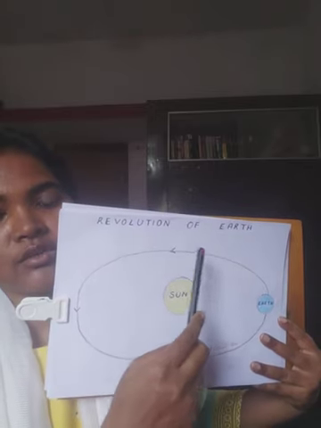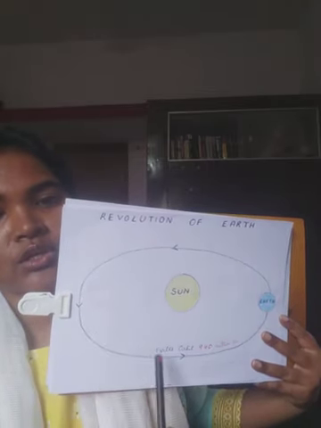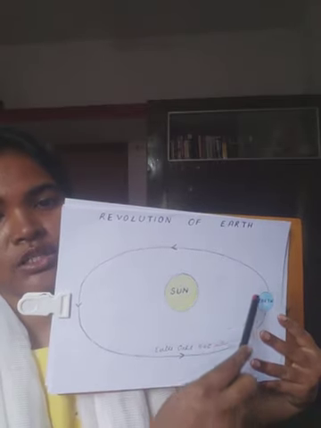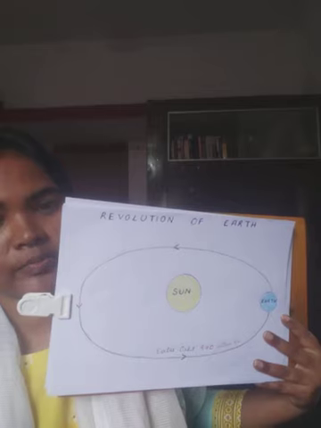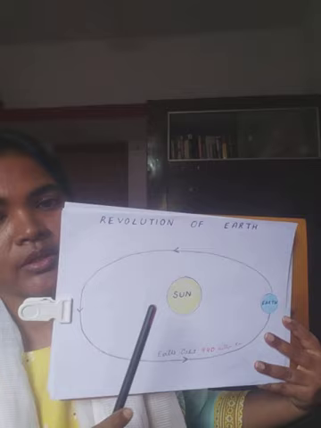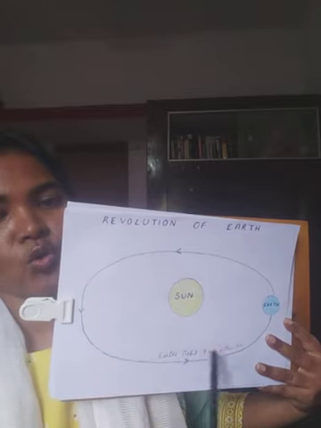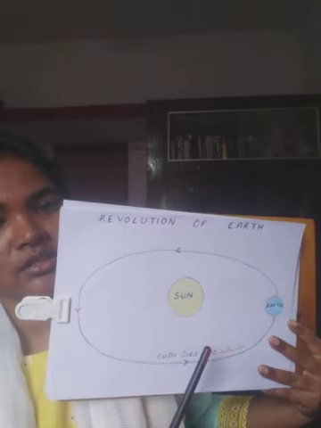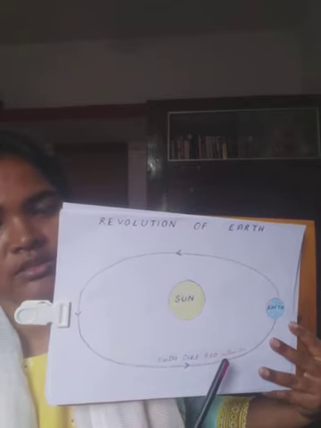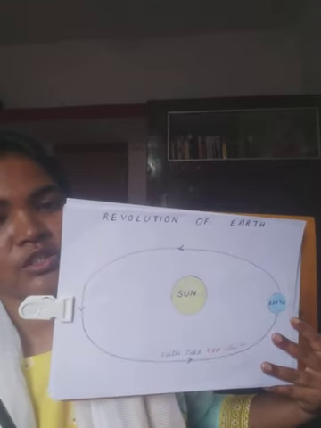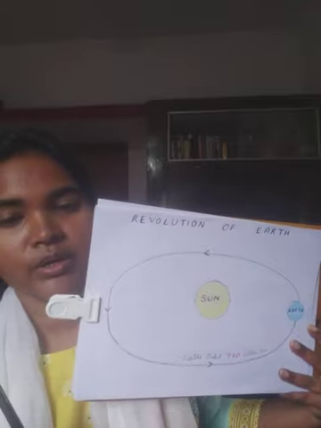This definite path which the earth follows to revolve around the sun in an anti-clockwise direction is known as Earth's orbit. This orbit is not circular, but it is elliptical or oval in shape. The earth covers almost a distance of 940 million kilometers in its total journey around the sun, with a tremendous speed of 30 kilometers per second. Now that's a tremendous speed.